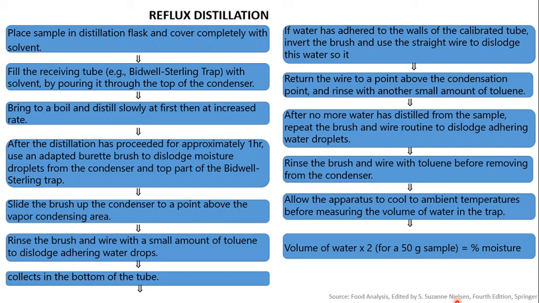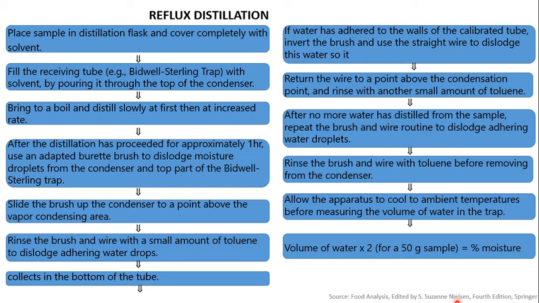After the distillation has proceeded for approximately 1 hour, use the adapted burette brush to dislodge the moisture droplets from the condenser and top part of the Bidwell Sterling trap. Slide the brush up the condenser to a point above the vapor condensing area. Rinse the brush and wire with a small amount of toluene to discharge adhering water drops. Collect them in the bottom of the tube.